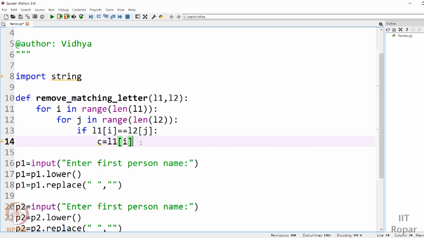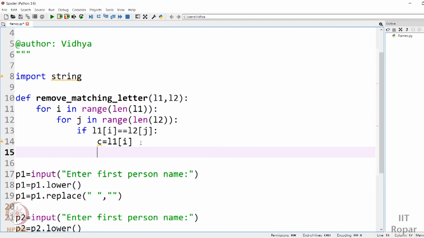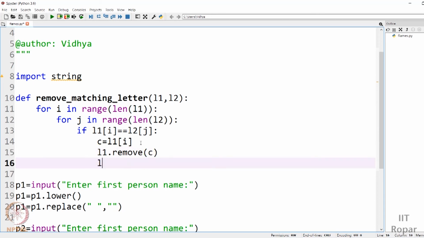And now you have to remove that element from the list. That's what we'll cross out, right? On paper we cross out, but in a computer how do you cross out? Crossing out is nothing but removing it from the list. That's what we will be doing. So let me use L1 dot remove, which is the functionality. Remove this element C from the list, and L2 dot remove the same element C.